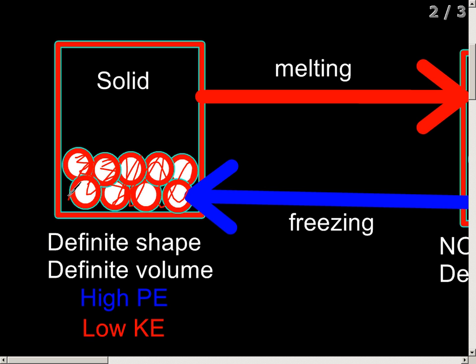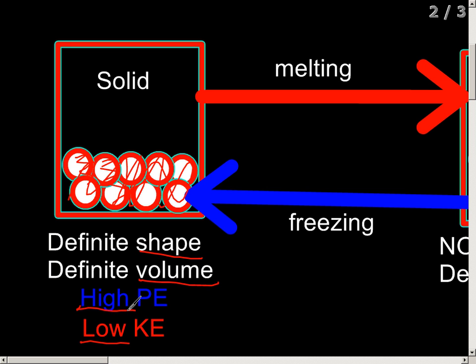So they're jiggling around. Solids have a definite shape and a definite volume. You can easily see the volume, easily see the shape. So these atoms are always moving, but they don't have a lot of room to move, so they have a pretty low kinetic energy. But since they have a low kinetic energy, on the flip side of the coin, they also have high potential. Remember, energy is converted. If you've got low kinetic energy, then you would have high potential energy. So this solid has the energy stored to do something.